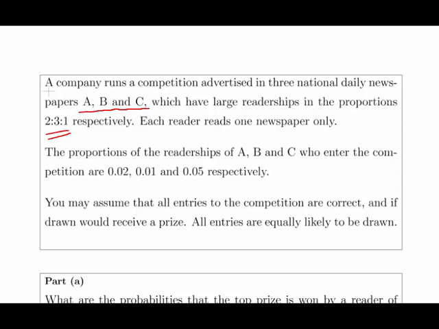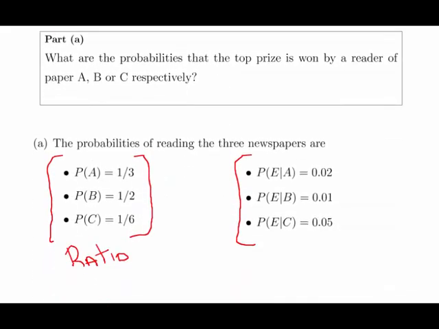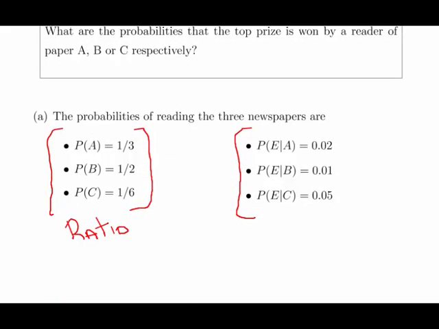A company runs a competition advertising three newspapers A, B, and C, which have large daily readerships in the proportions 2 to 3 to 1 respectively, and each reader reads only one newspaper. So I'll just scroll down here to say the probability of A is 1/3, the probability of B is 1/2, the probability of C is 1/6. That is to say, if you meet a person who reads one of these newspapers, they fall into these proportions, these probabilities.